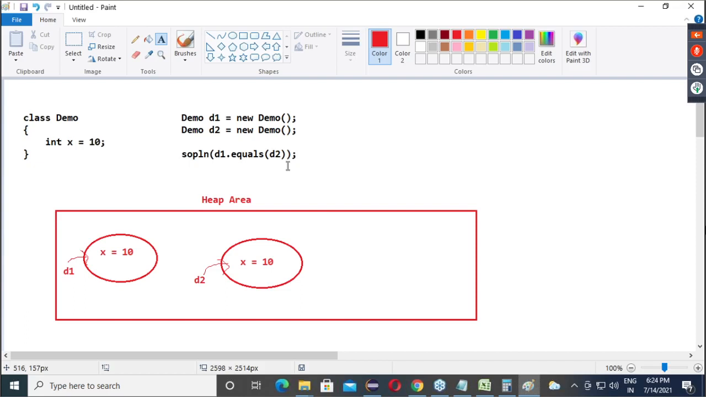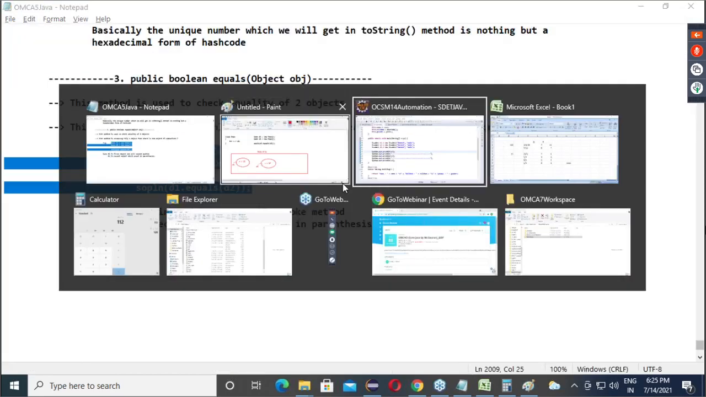So our question is, does the equals method as per the Object class perform content level comparison or address level comparison? What type of comparison are you expecting? Content level comparison. Okay, correct. Here, big twist.